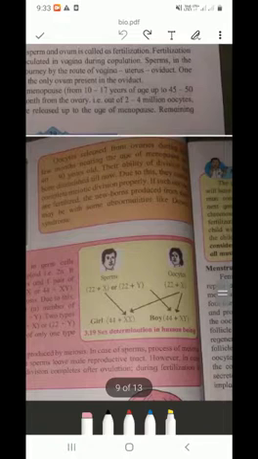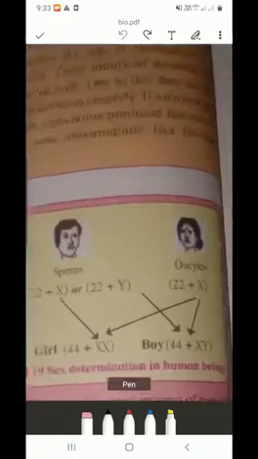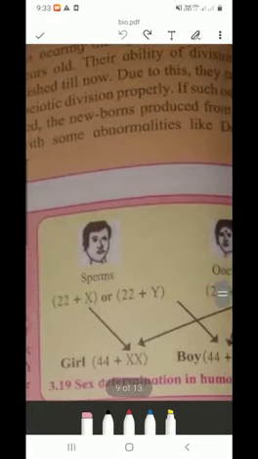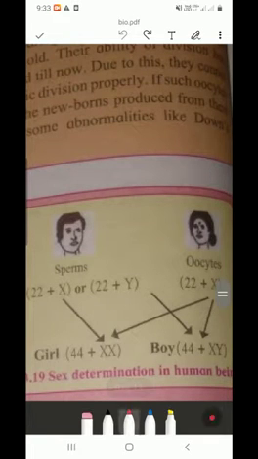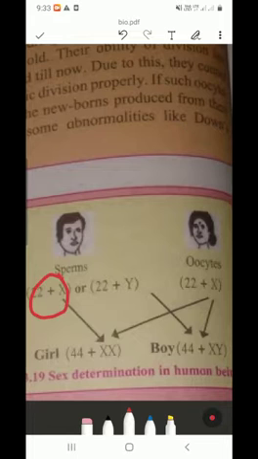Then these are the two sex chromosomes of man, and this is the one sex chromosome of woman. See this sex chromosome, 22 plus X. If this 22 plus X combines with female 22 plus X, then a baby girl is born. If 22 plus Y combines with this 22 plus X, then a boy child is born.